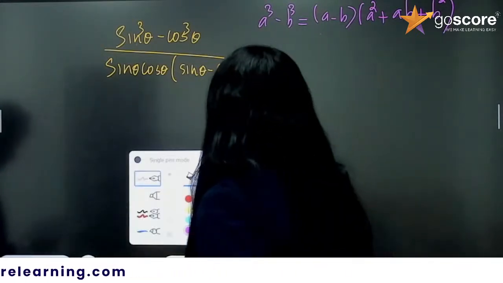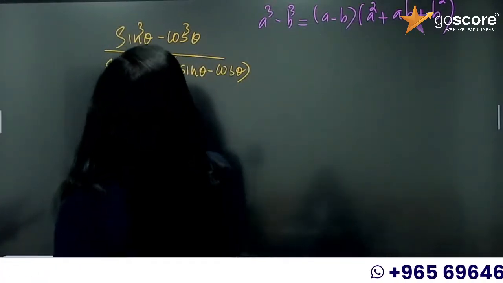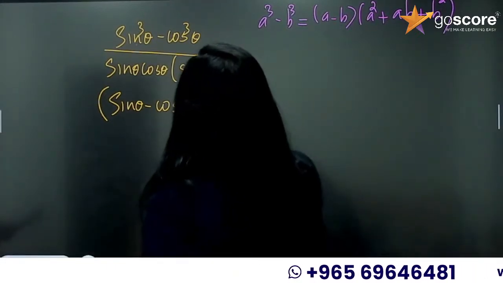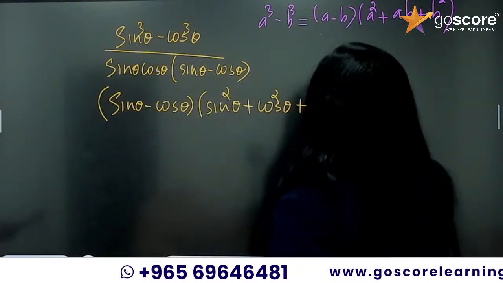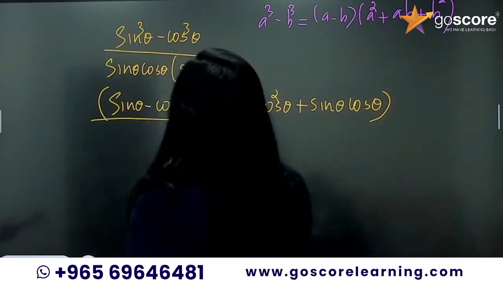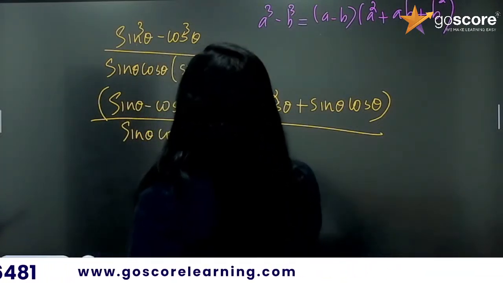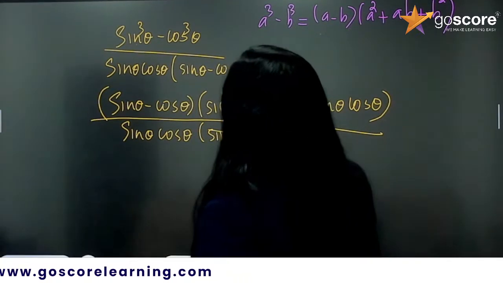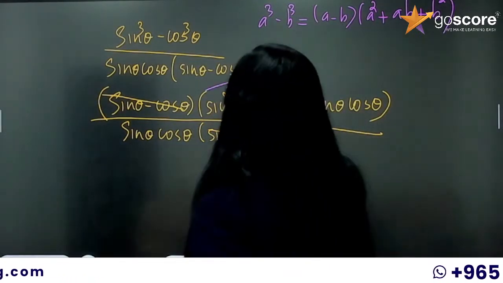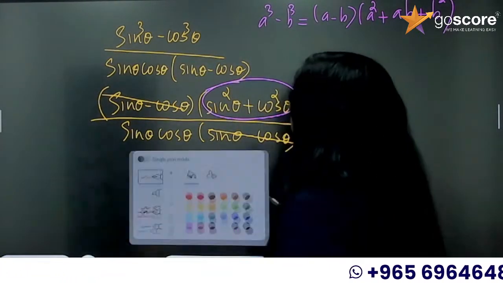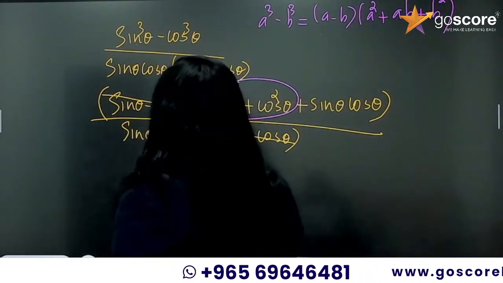So here we are going to use sine theta minus cos theta into a square, sine square theta plus cos square theta plus ab, which is sine theta into cos theta, divided by sine theta cos theta into sine theta minus cos theta. Now we can cancel sine theta minus cos theta from the numerator and denominator. Sine square theta plus cos square theta is what? It's 1, our trigonometric identity. So 1 plus sine theta cos theta by sine theta cos theta.